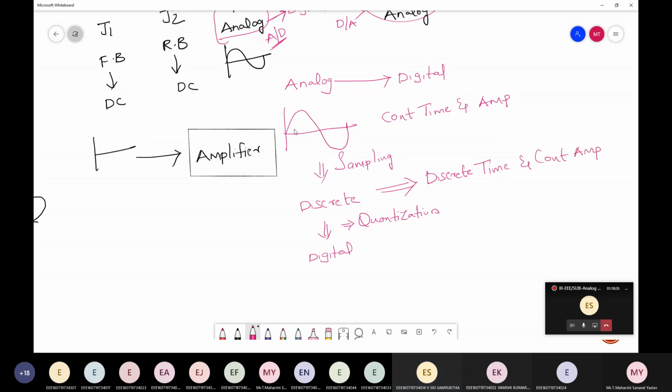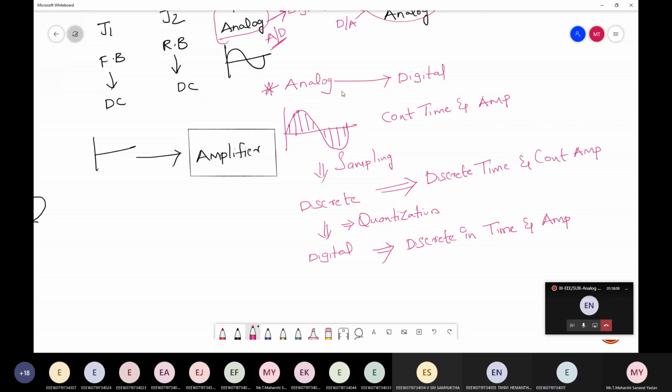Sampling means vertically I'm slicing. So it will be discrete in time and amplitude is always continuous again. Next, what about digital? Digital is discrete in time and discrete in amplitude. Please make a note of these three statements, which is very important.